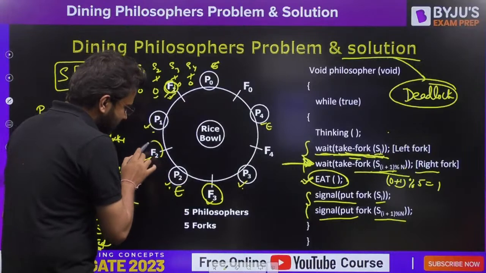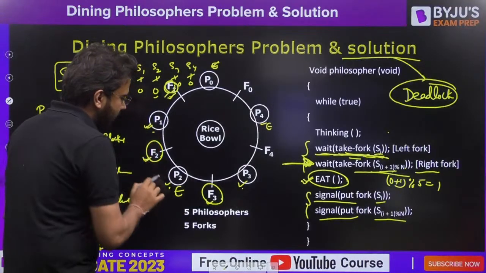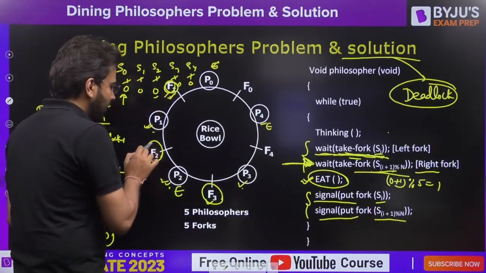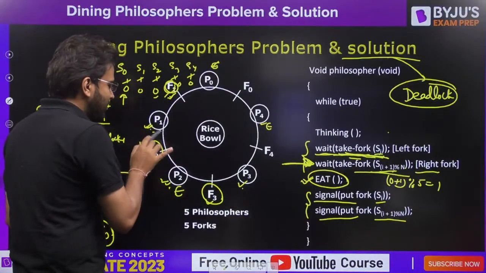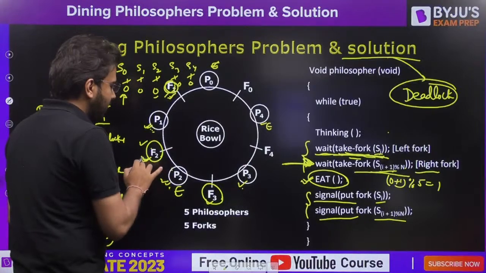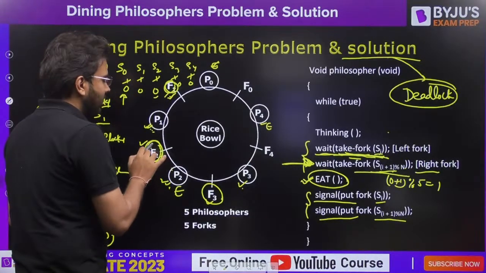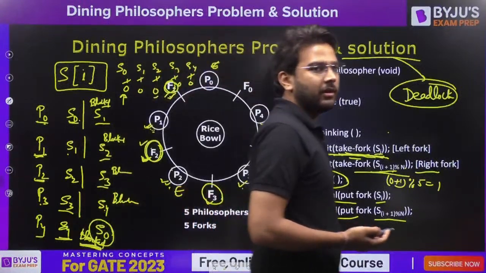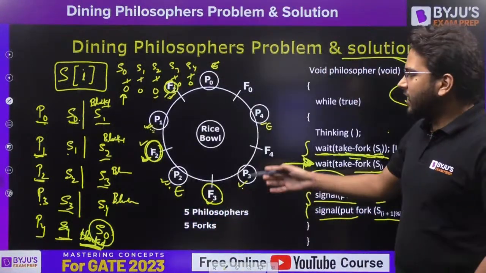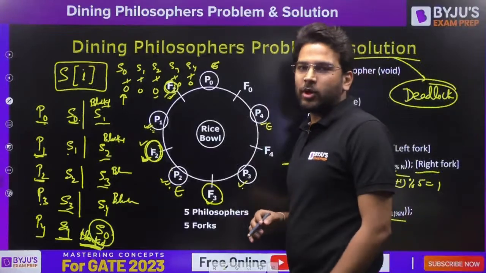So that means this F2, which is common between P1 and P2, either P1 will be able to pick this or P2 will be able to pick this. So whichever philosopher will pick this first F2 fork, that will be able to perform eating operation. Simple. Is it clear? So in that case, there will be no deadlock, because